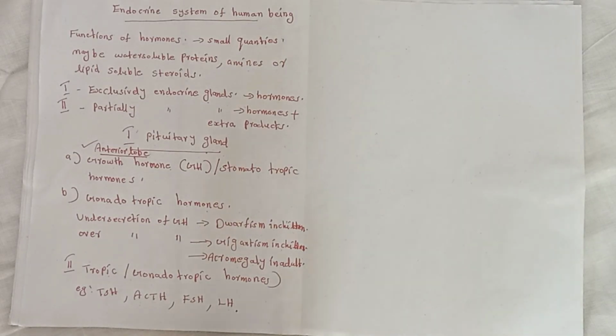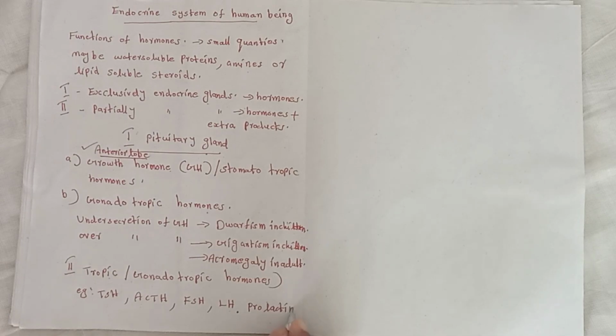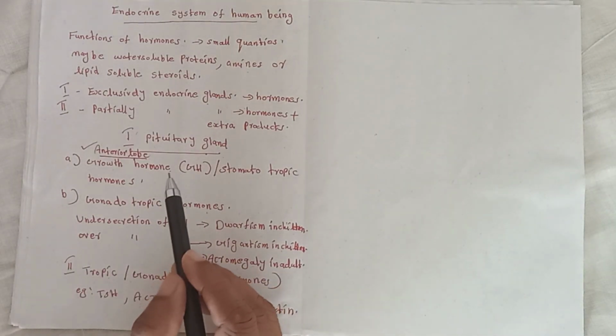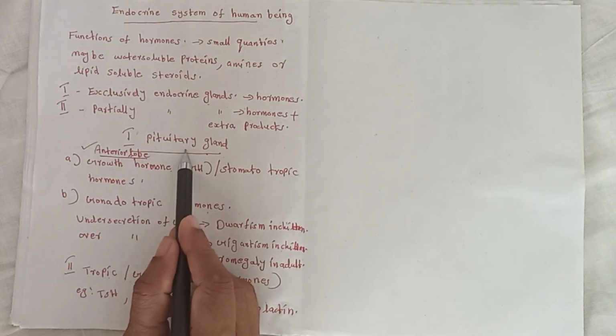Next example, prolactin, which stimulates milk production in females. These depend upon the anterior lobe of the pituitary gland.